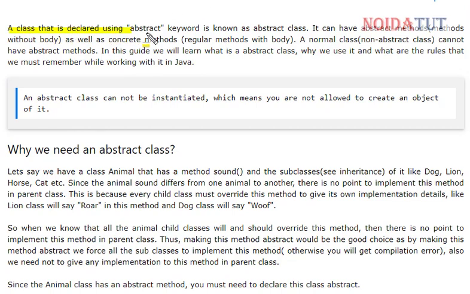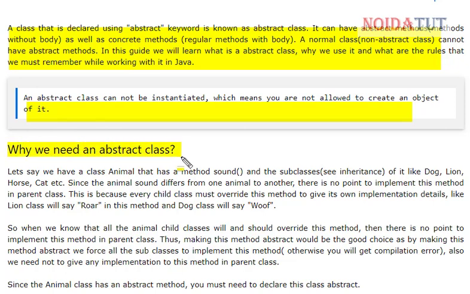A class that is declared using an abstract keyword is known as abstract class. It can have abstract methods without body, as well as concrete methods, regular methods with body. A normal class, non-abstract class, cannot have abstract methods. An abstract class cannot be instantiated, which means you are not allowed to create an object of it. In other words, a class which cannot have objects is known as abstract class.